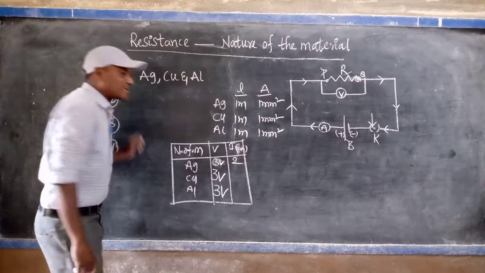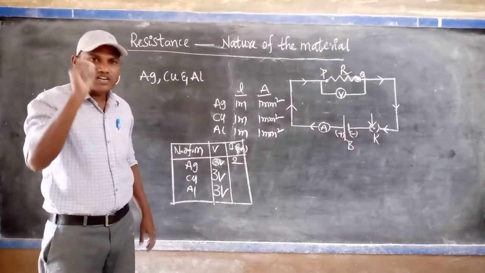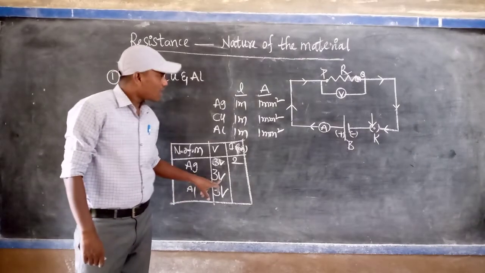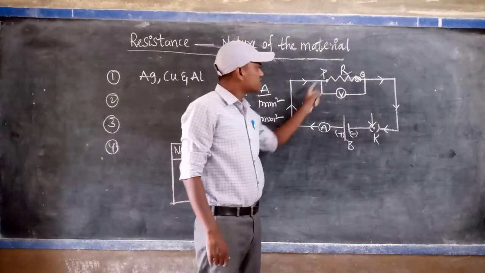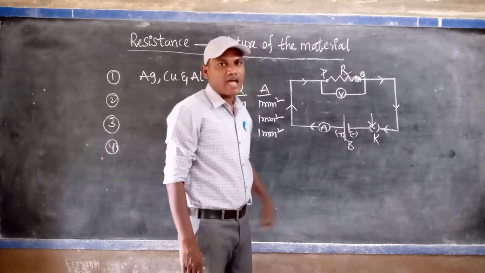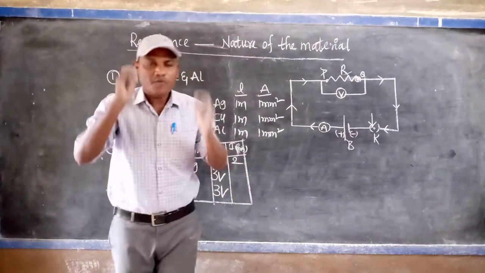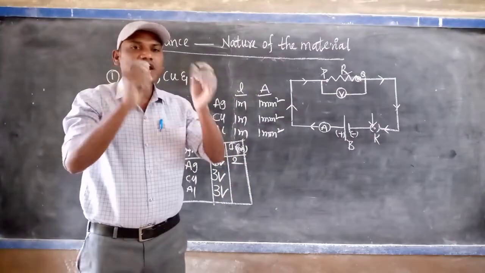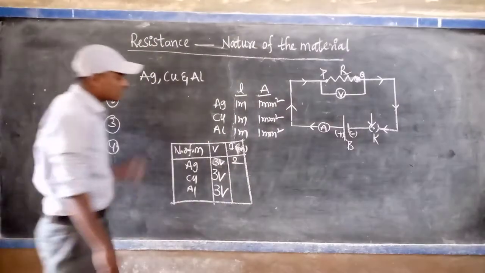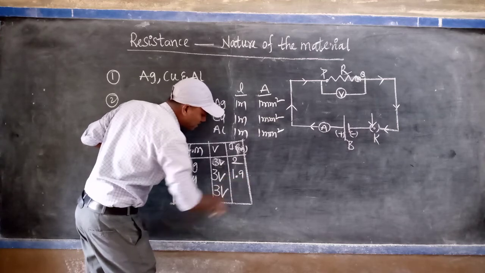I said very clearly at the start that we keep the potential difference constant. That's why, for copper at 3 volts, how much current is flowing through the conductor, we can check with the help of which device? The ammeter. I said that the ammeter is a device with which we can measure how much current is passing through the circuit or conductor. At that time you observe that it is, for example, 1.9.